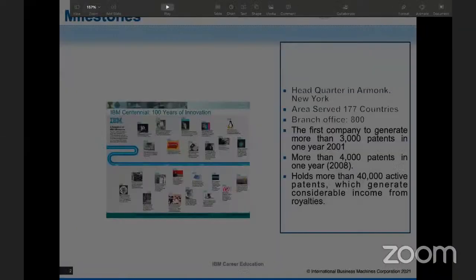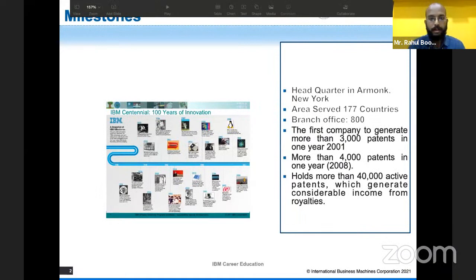You can start now. I was saying IBM is a 110-year-old organization, a very old organization, and it is one of the top companies in the world. It has around 800 branch offices and serves 177 countries. So IBM has invented a lot of things, and IBM's clients are also among the biggest organizations in the world. Many small, medium and large enterprises are customers of IBM.